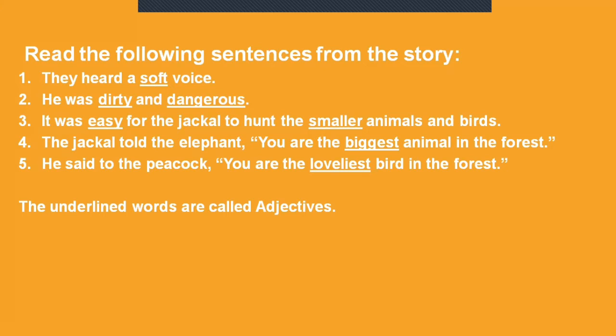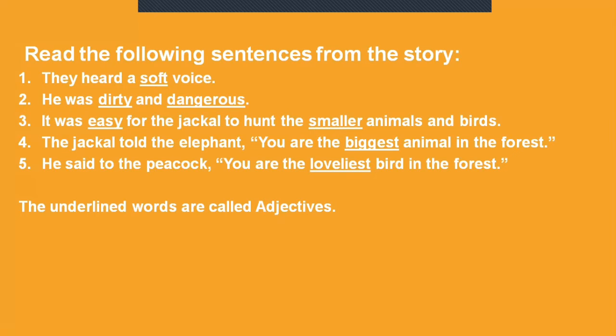Third one, it was easy for the jackal to hunt the smaller animals and birds. In this sentence, look at the underlined word, easy. How was the task? The task was very easy.